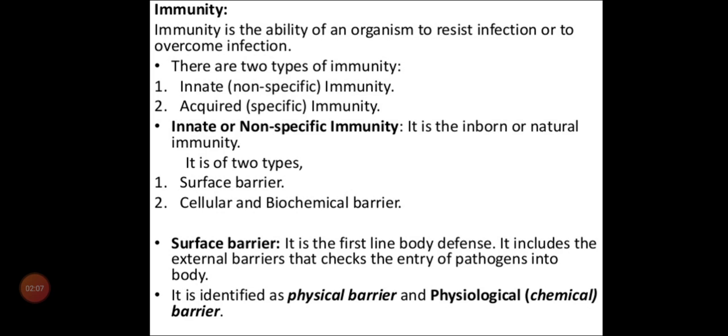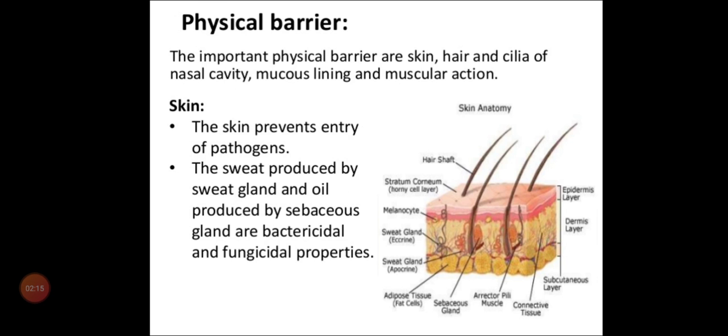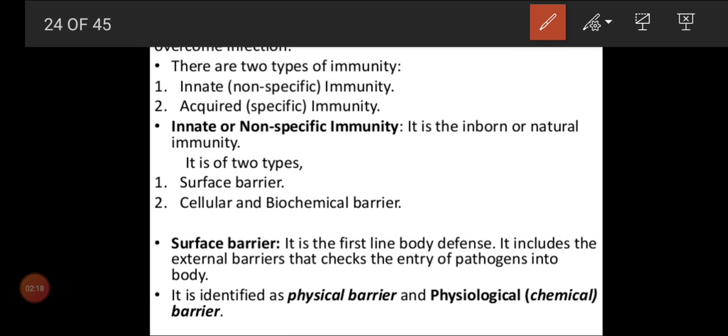Is that clear, children? And immunity is of two types: inborn or innate immunity. The first one, innate or inborn immunity, is non-specific.